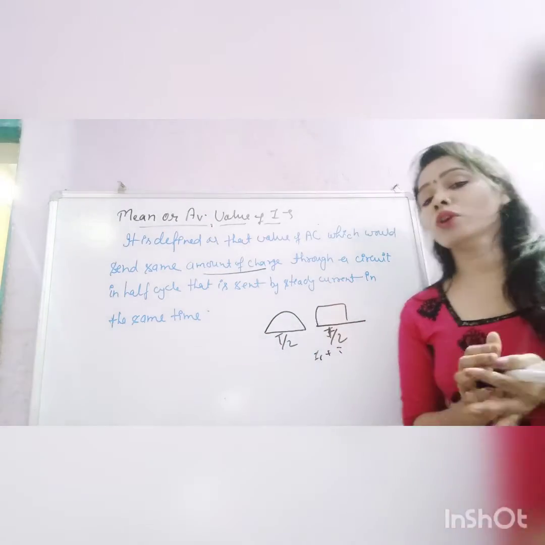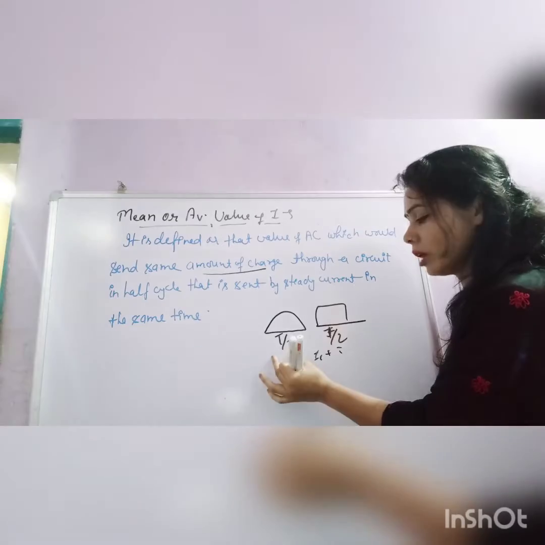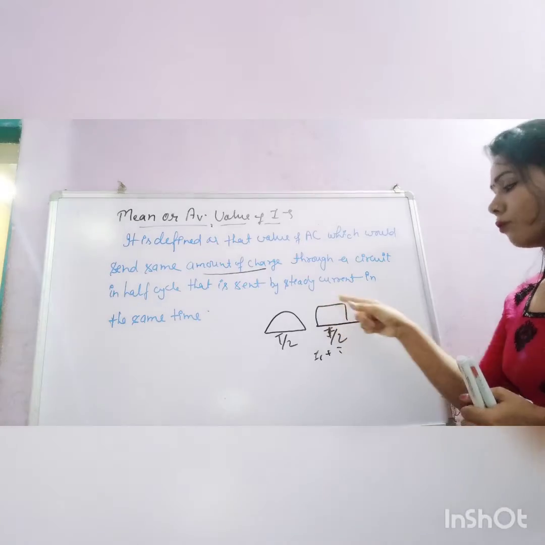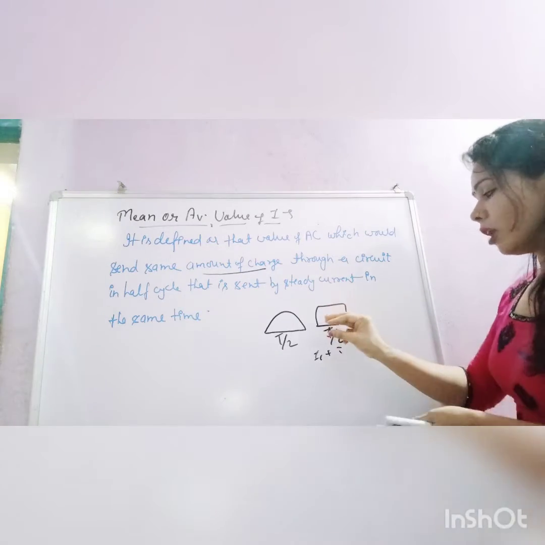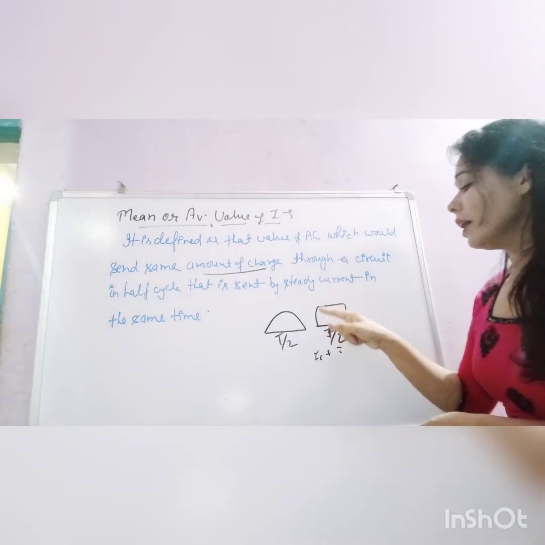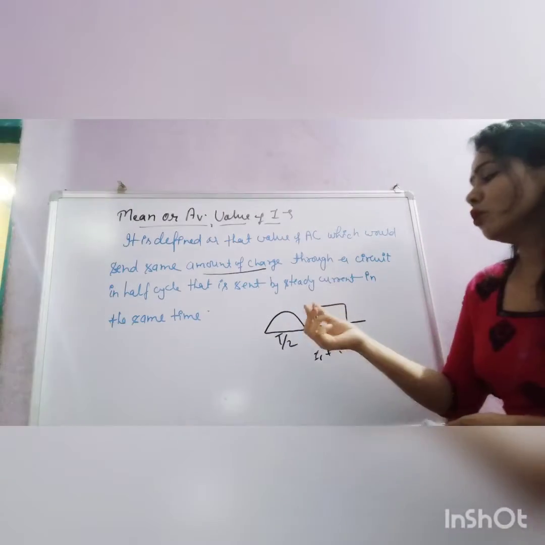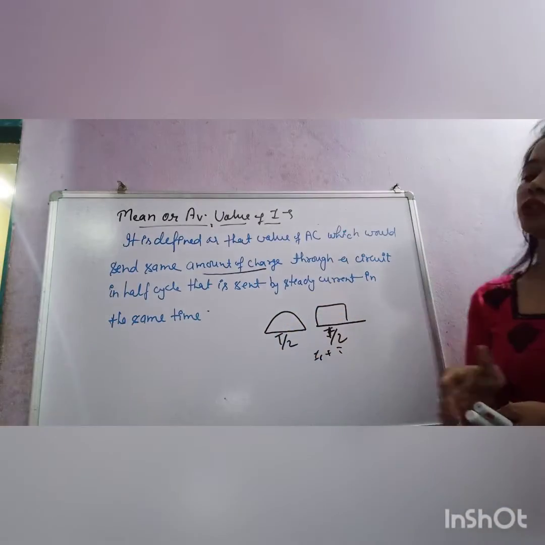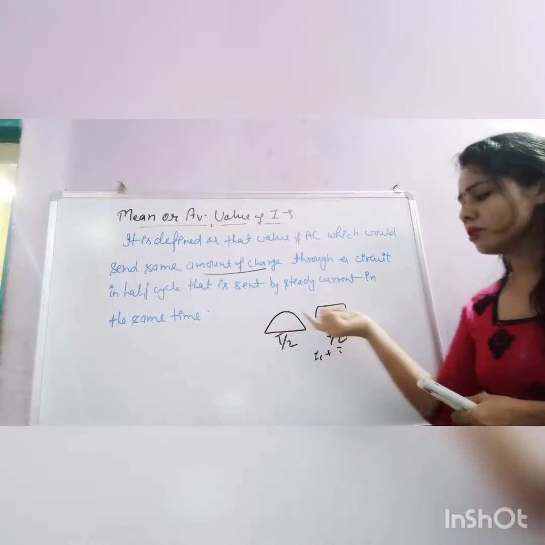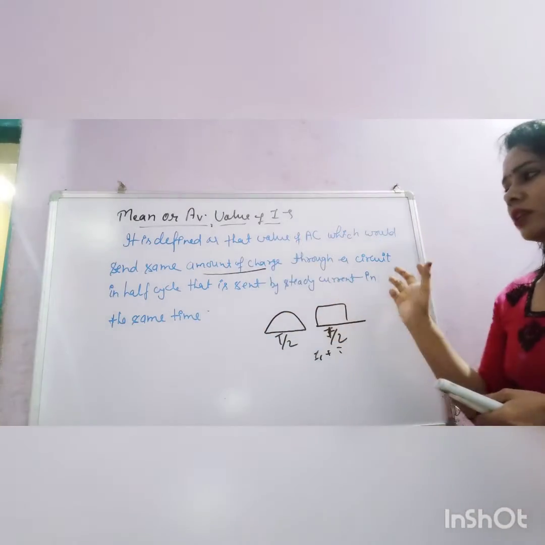So the better way was this: the same effect that AC gives in a given interval of time, like t by 2 for half cycle of the current, if the same effect is shown by a DC source, then the charge which flows in that interval of time in steady current, in DC, we consider to be the same as the charge flowing through the AC also. We are considering it this way because both show the same effect. The definition is this.